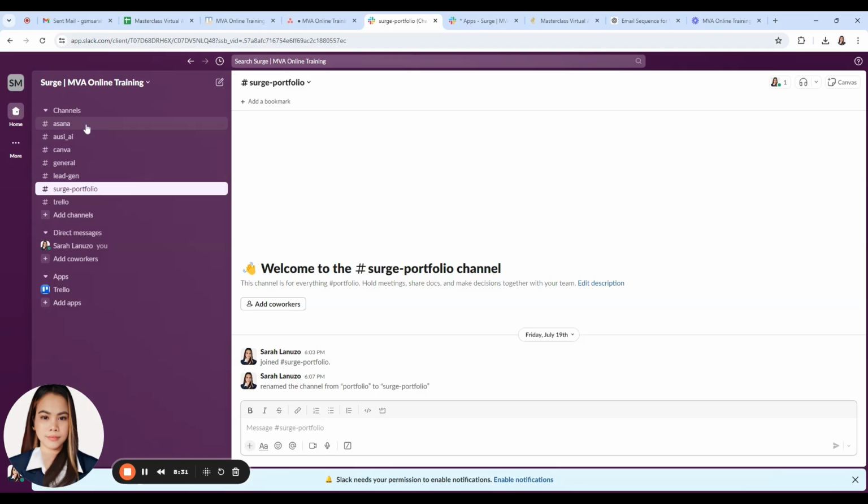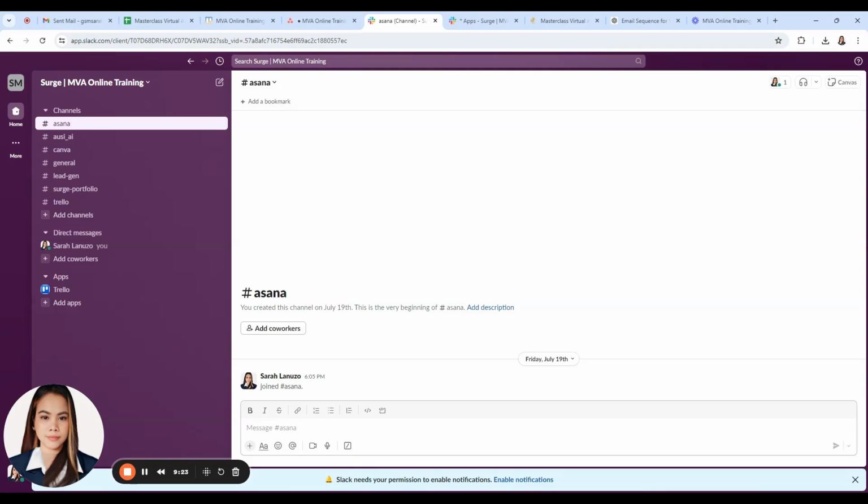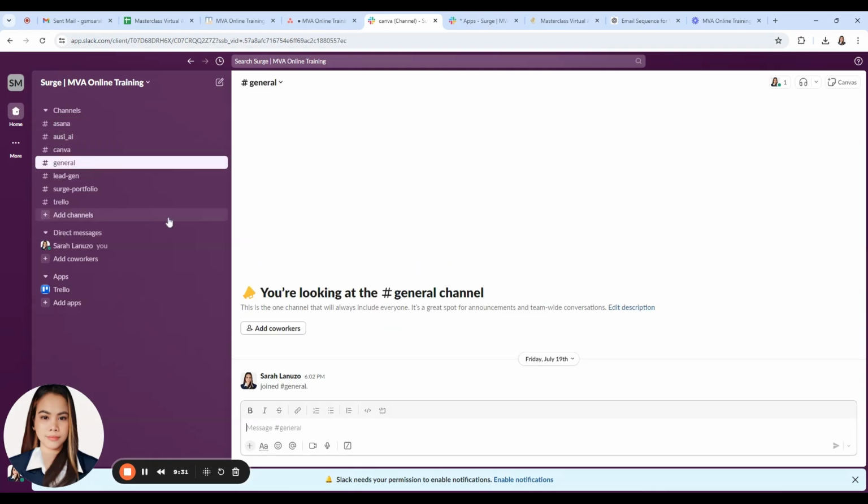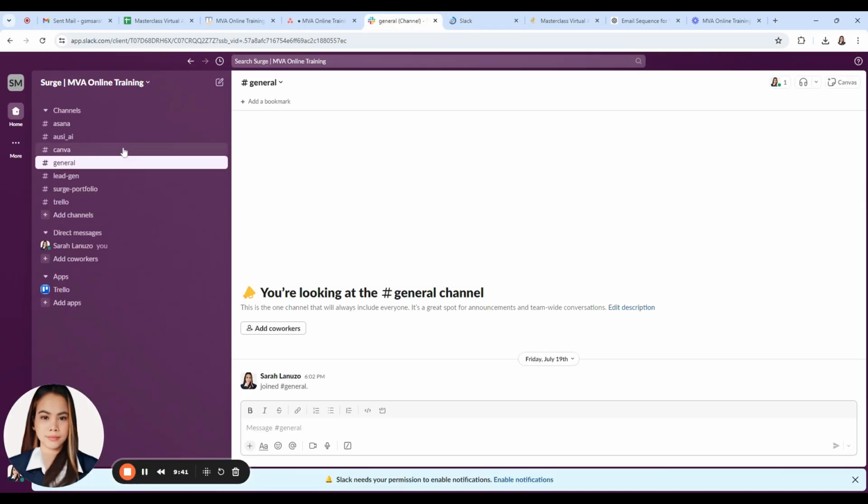So if you have questions regarding Asana, you can ask your teammates in this channel, the Asana channel, or Canva or General. And here in Slack, you can also add different apps like we have here Google Drive, Asana, Trello. Based on this integration and bots, you can add shortcuts to where you access your Trello and Asana. So let's make an example.